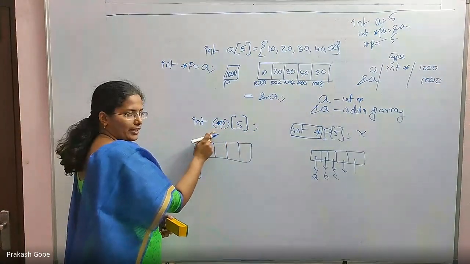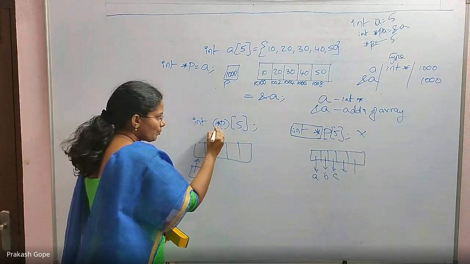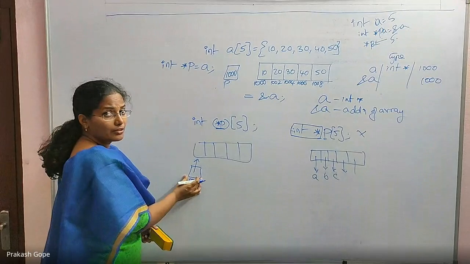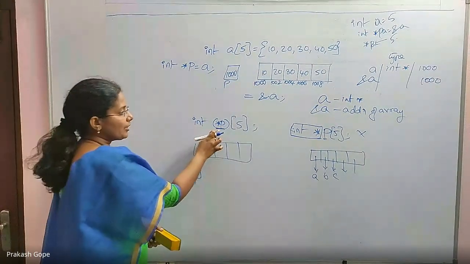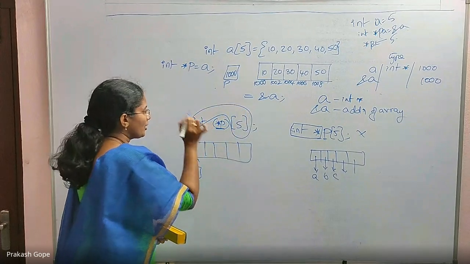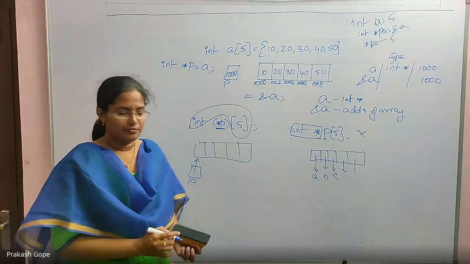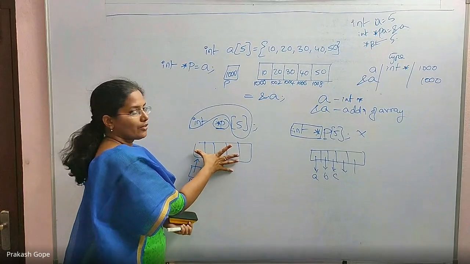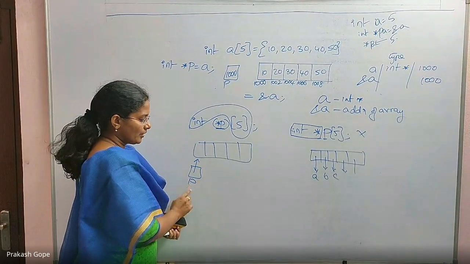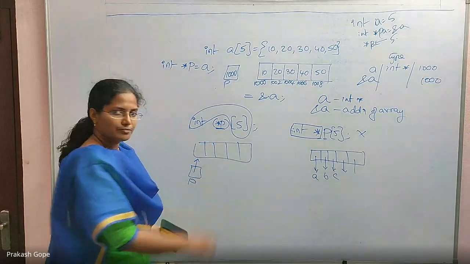There should be brackets around star P. This is a pointer P. A pointer for what? It's a pointer for an integer array of size 5. That is the meaning. There is an integer array of size 5, and I want to hold the base address of it. That is P. This is the declaration.